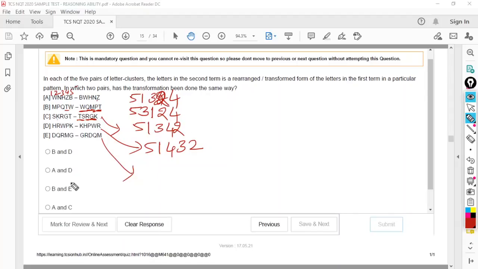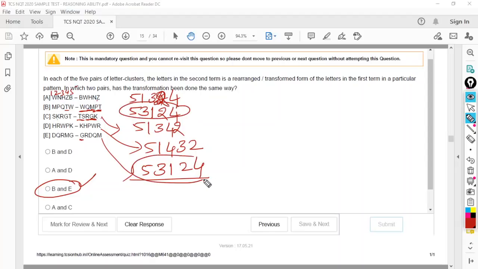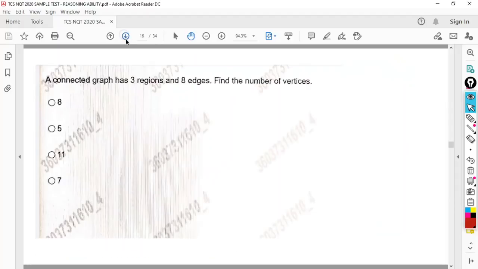So you can say answer is E, because only in E, let's see first of all. G fifth one, R third one, D first one, Q second one, and M fourth one. 5 3 1 2 4, 5 3 1 2 4, 5 3 1 2 4. That is B and E are similar. Right, simple question, but you need to identify the changes carefully. No chances for errors here. Right, let's move to the next one.